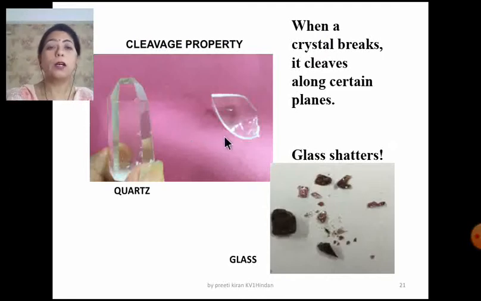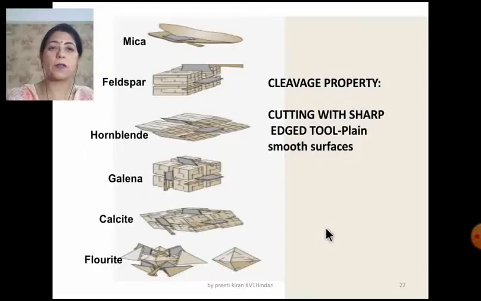Here is a beautiful slide. Quartz is a crystalline solid, as I have explained. So when we try to cut it, we get clean surfaces. But glass is an amorphous solid, and when we try to cut it, the glass shatters and we get small pieces with irregular surfaces.